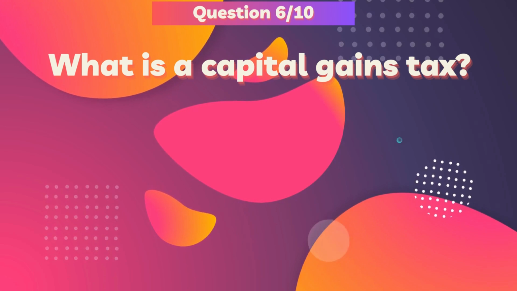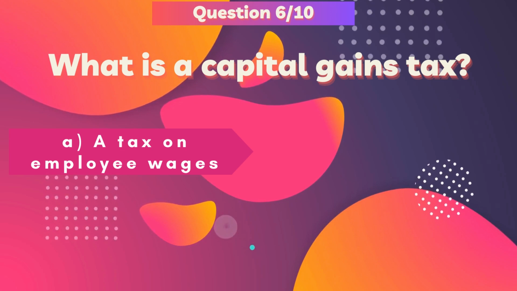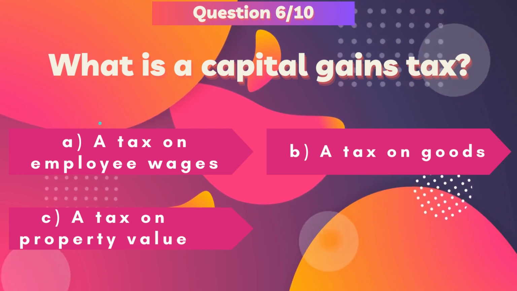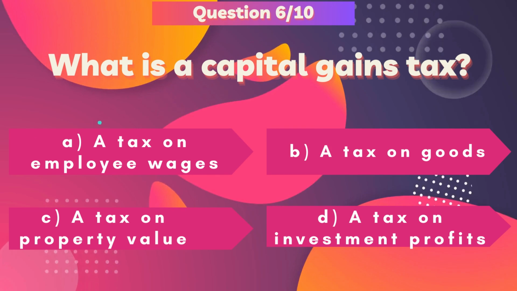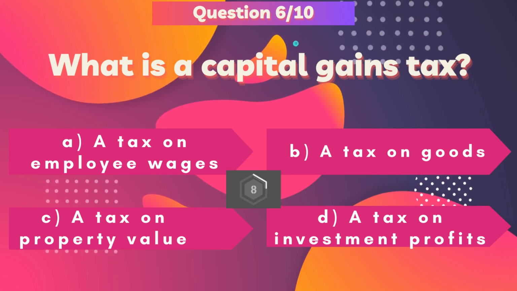What is a capital gains tax? Take a look at the following options. A. A tax on employee wages. B. A tax on goods. C. A tax on property value. And D. A tax on investment profits. Take a moment to think about your answer.